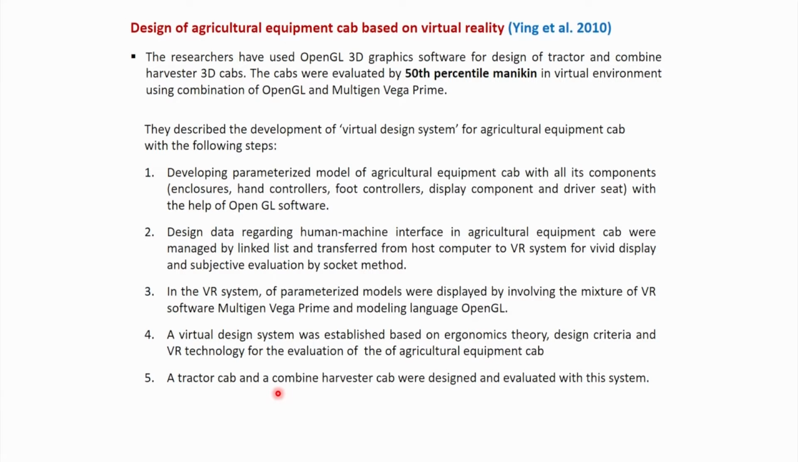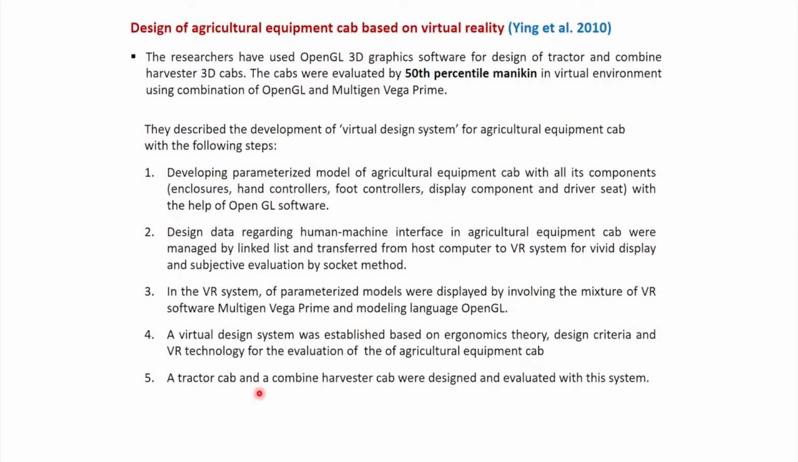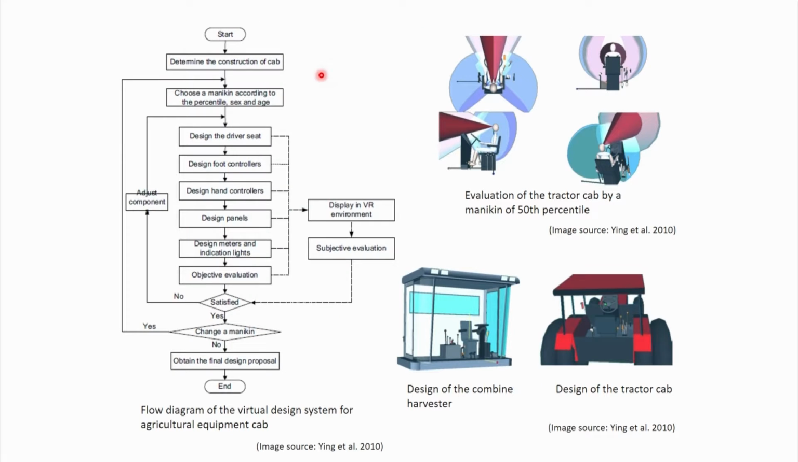Finally, a tractor cab and a combine harvester cab were designed and evaluated with this system for demonstration of the effectiveness of the proposed system, that is the virtual design system. So with this example of tractor cab and combine harvester, they demonstrated how their software is effective and how it can be used. So here are the steps of how that system works.